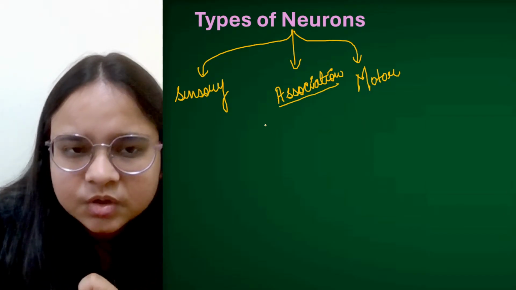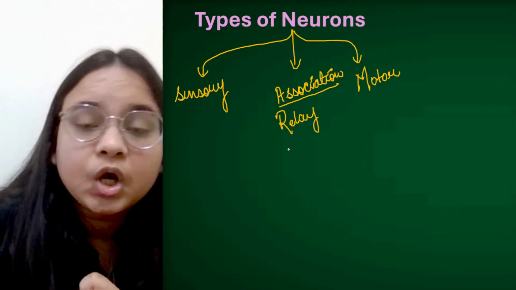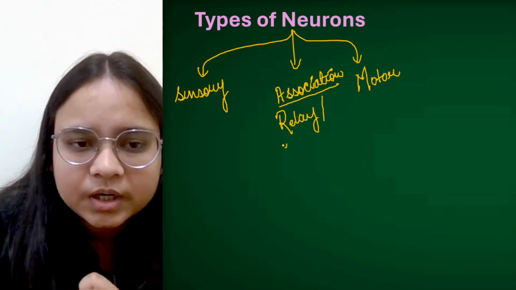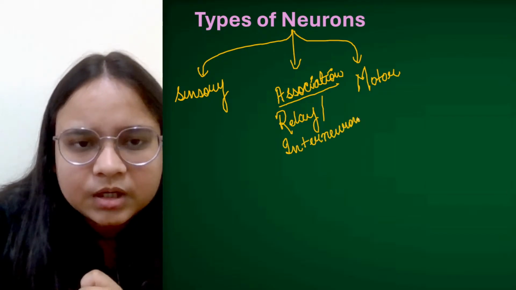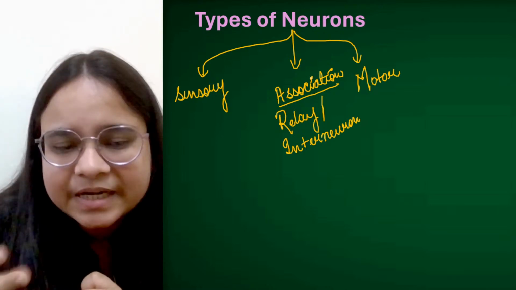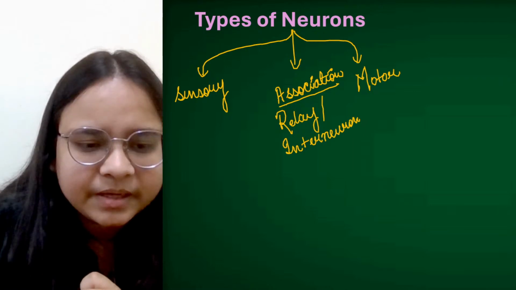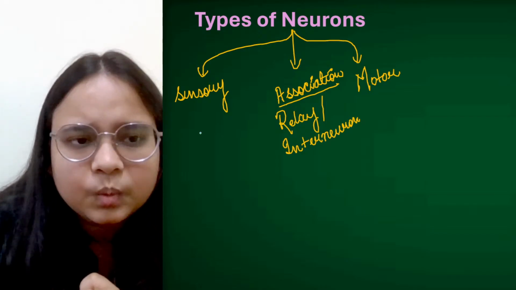This association neuron is also named relay neurons, or it can also be called interneuron. Why have we assigned these names to these kinds of neurons? We will understand by the function itself. So first, what is it?